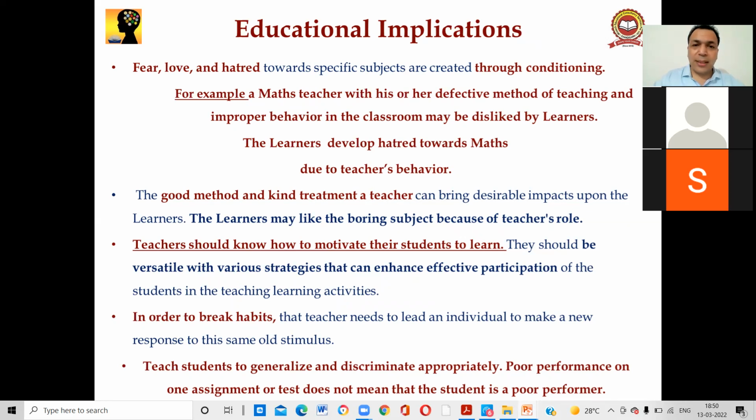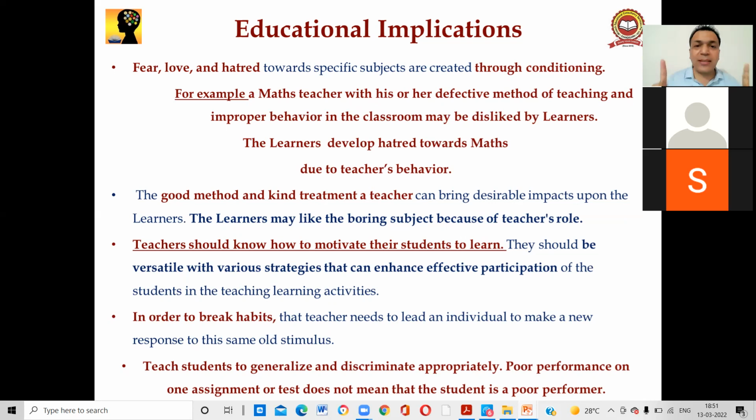So sometimes what happens? The syllabus topic is not difficult. The main thing is that your attitude is not according to the student, right? Due to your improper behavior, mathematics and other subjects are disliked by the student. You have seen that. So this is a mistake of the teachers: improper method, improper behavior, and improper use of the method.